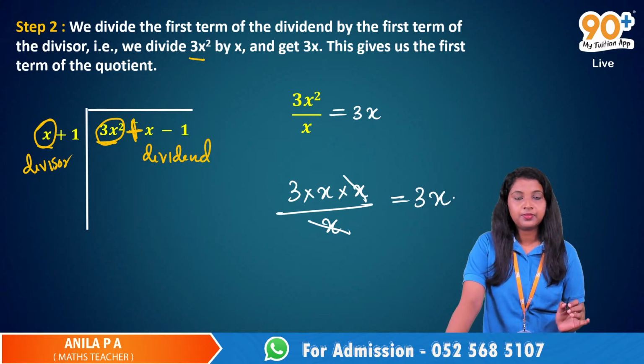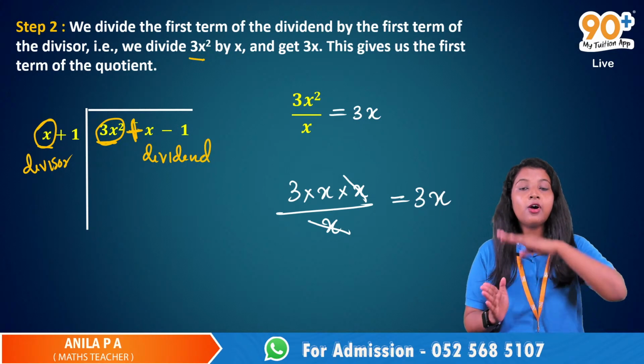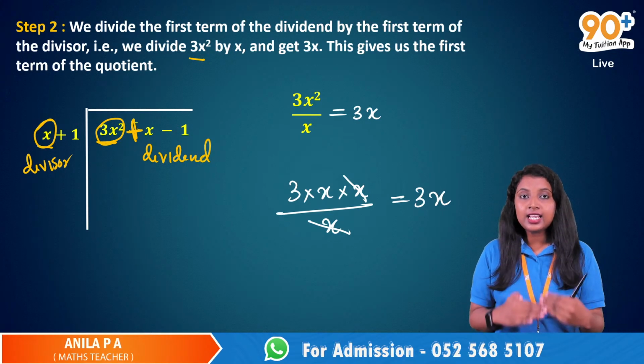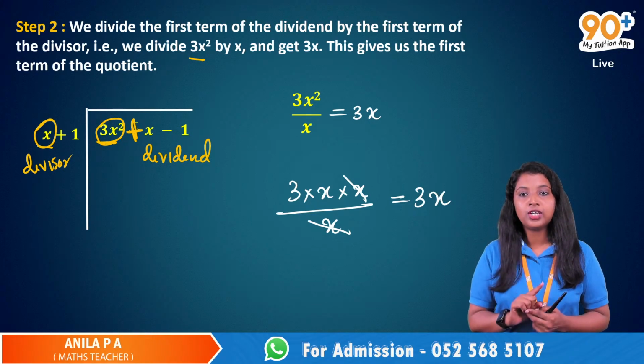So in the first step, we have to rearrange the terms in the descending order of their powers. Then in the second step, we have to divide the first term of the dividend by the first term of the divisor.